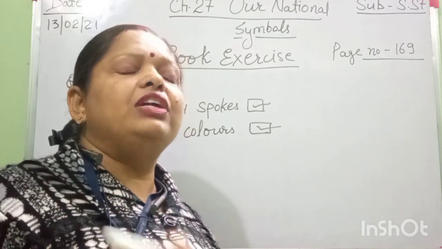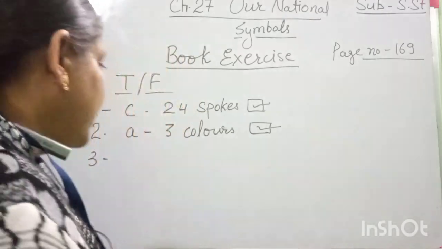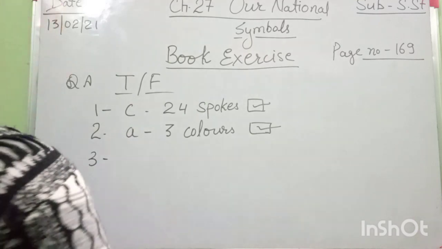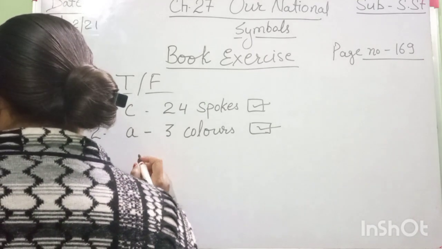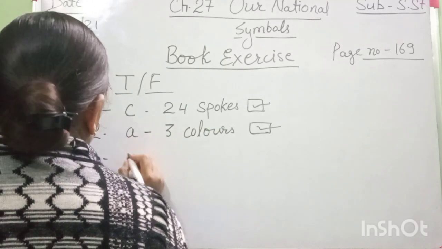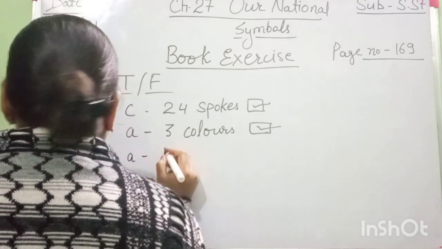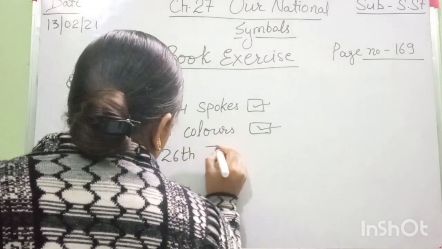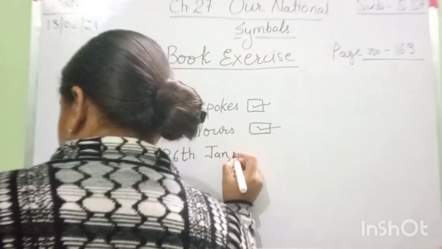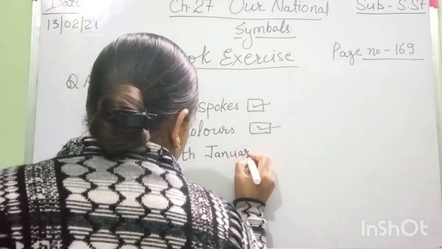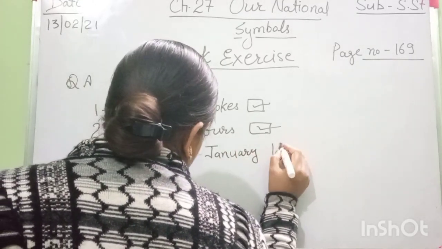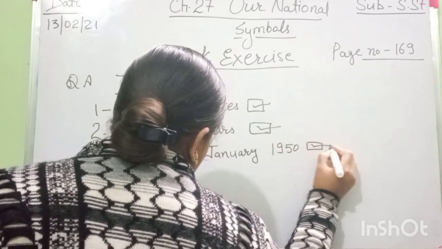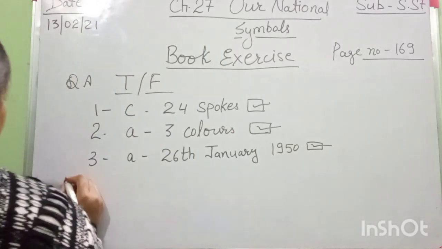On that day we became a Republic, and our Constitution was also adopted on that day. So option A is correct here, 26th January. Which year? 1950. Put a tick on the correct one.